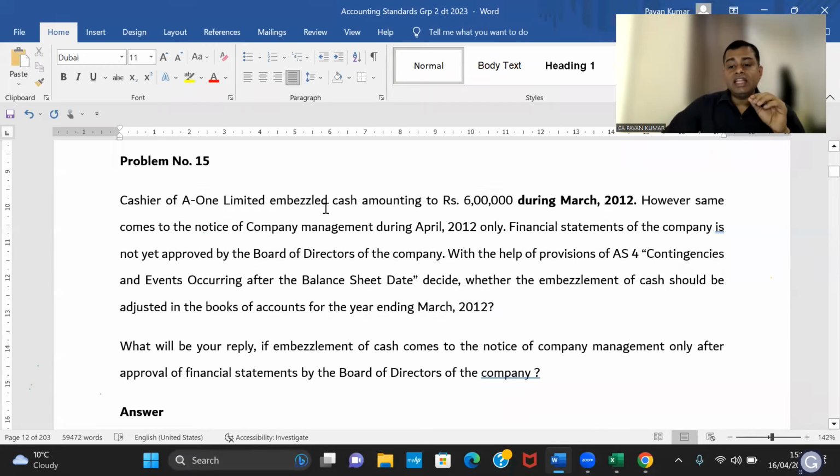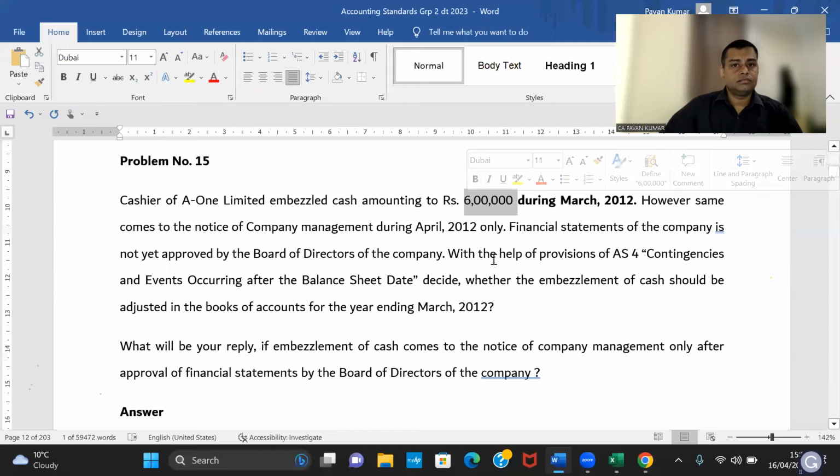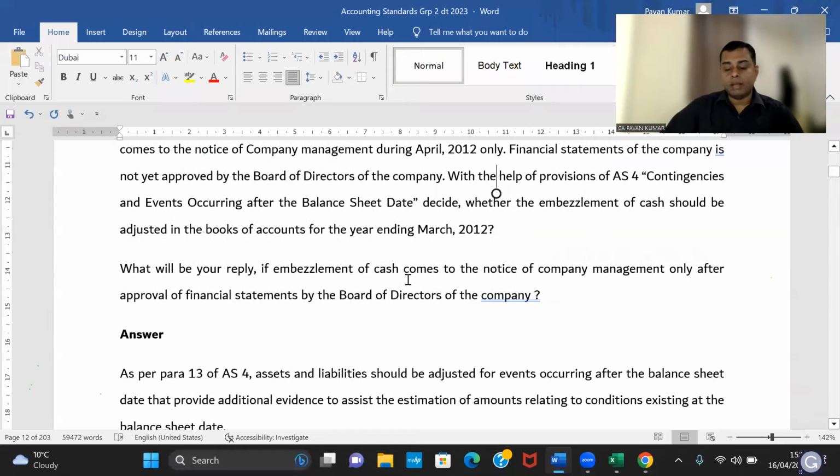In part 1, there is an embezzlement of cash, a theft of 6 lakh rupees. Before the balance sheet is approved by the board of directors, it came to the notice of management. Then it is an adjusting event. So you'll go back to the balance sheet and write this 6 lakhs as loss. Cash loss you'll write. That is point number 1.